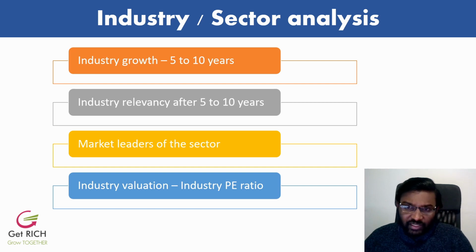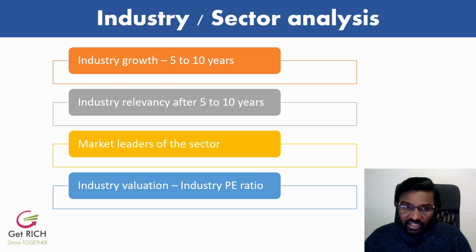These estimates will usually be provided by the companies themselves. You can refer to the management discussion and analysis section in the annual report. In those reports you can find the estimates provided by the companies, and there will also be many independent reports estimating the industry sector growth. You can also find many online resources to estimate what the industry growth CAGR is going to be for the next 5 to 10 years. This is very important in the industry analysis.